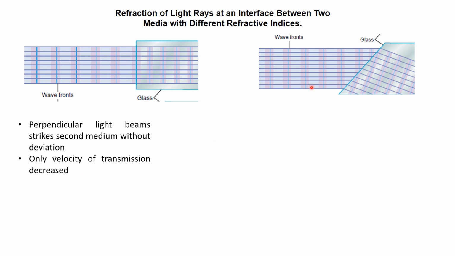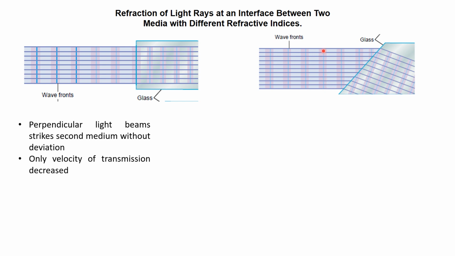But if the light rays strike an angulated surface, and we have here different beams, a lowest one and a highest one, the lowest beam is going to hit the glass before the highest one. So the lowest beam, when it strikes the glass, will firstly slow down, while the highest beam is going to continue with higher velocity than the lowest beam.